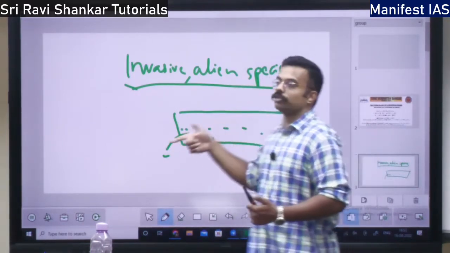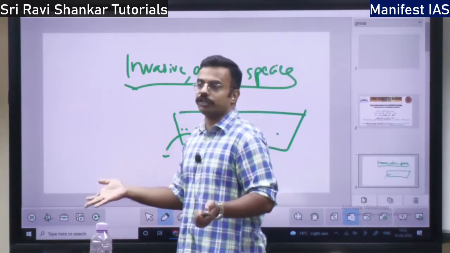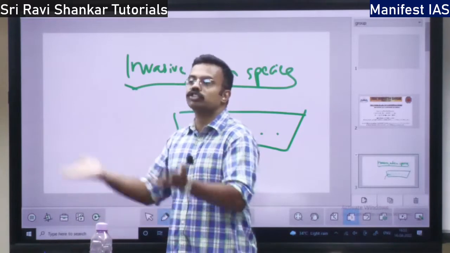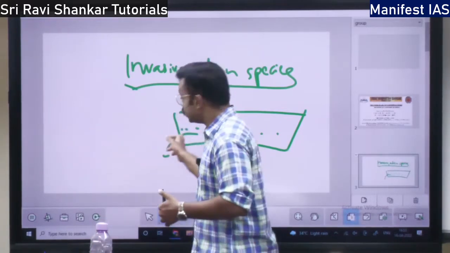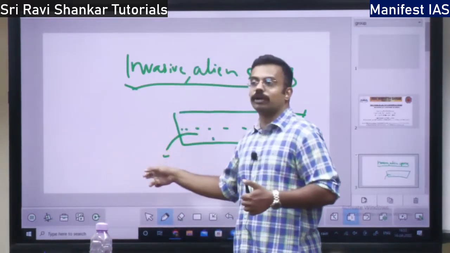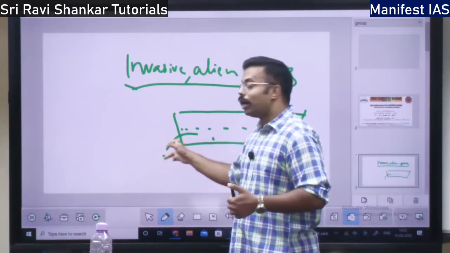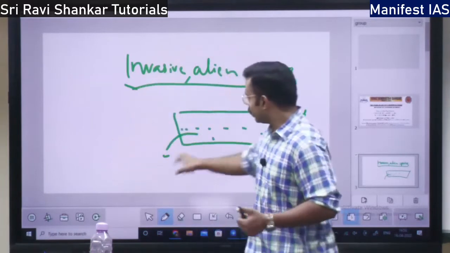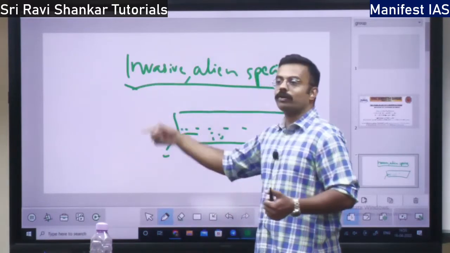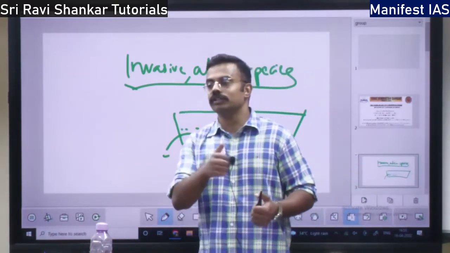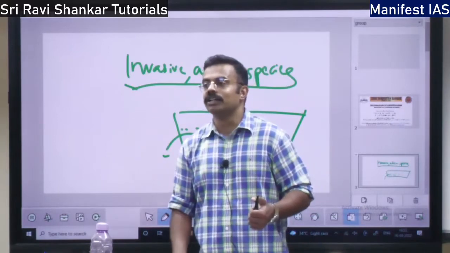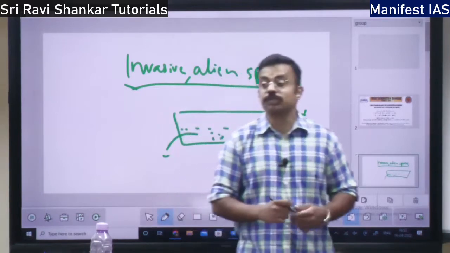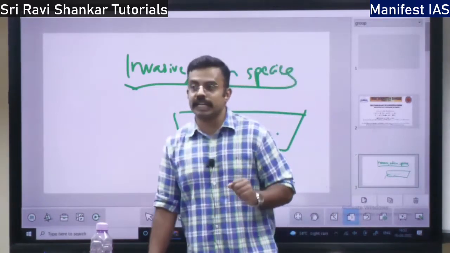So this ship comes to India, let's say Mangalore port, and it is going to unload the goods. So it wants to come up. What does it do? It is going to release the water. So all the species, plants and animals of Central America which were sucked into this ship were now released into Mangalore port. So it invaded India. So this is one. Did you understand the concept? This is one of the ways of invasion taking place.